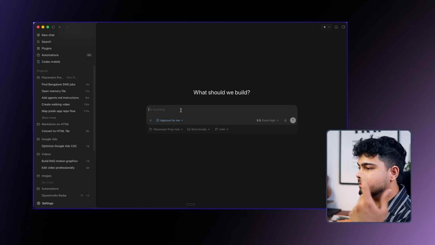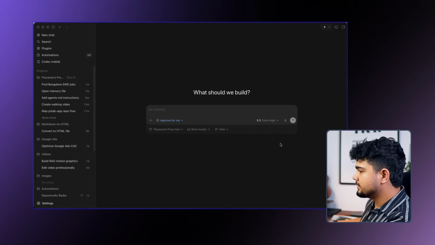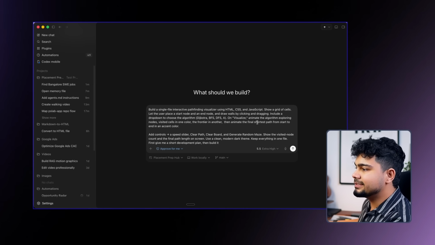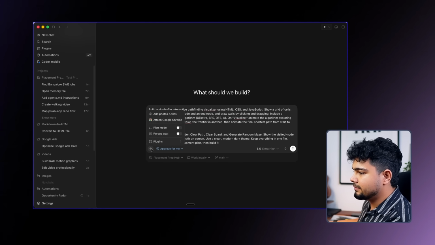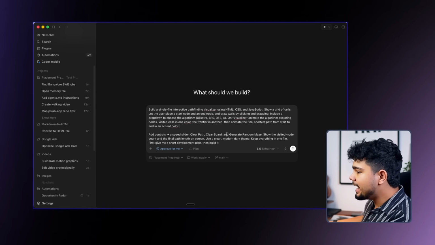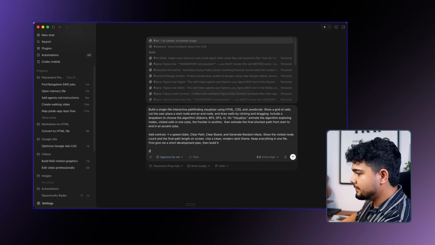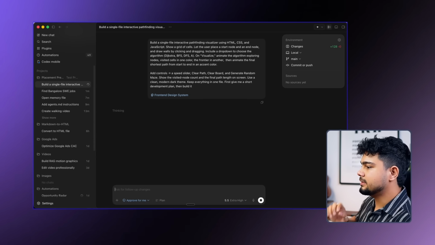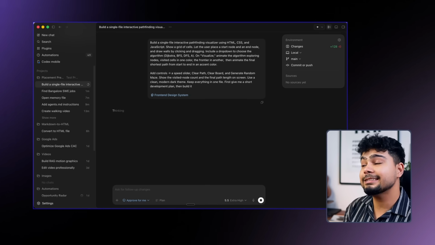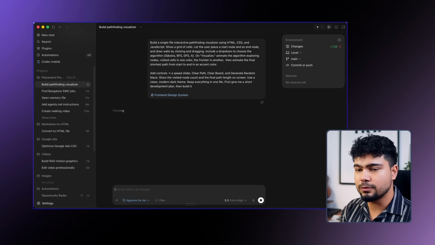So while our job finder thing is working, let's create a small app which is an interactive pathfinding visualizer using HTML, CSS and JavaScript. One more thing we'll do this time is adding a plan mode. So it will first plan things for us. And another thing that I wanted to do is use our front-end design skill to actually design it. So we have given it a detailed prompt. Along with that, we have turned planning mode on and attached a skill as well. So it has a lot of context and a clear set of instructions to follow.